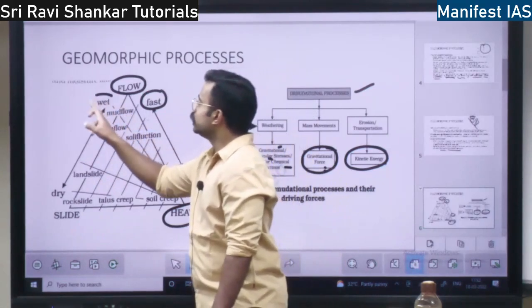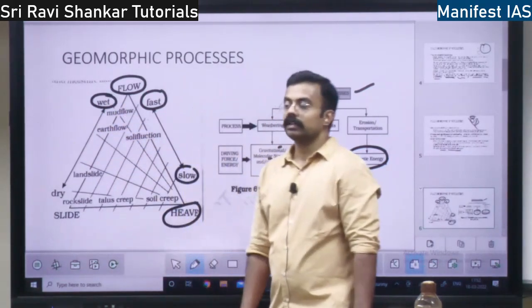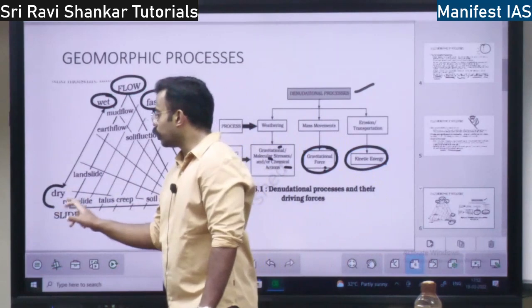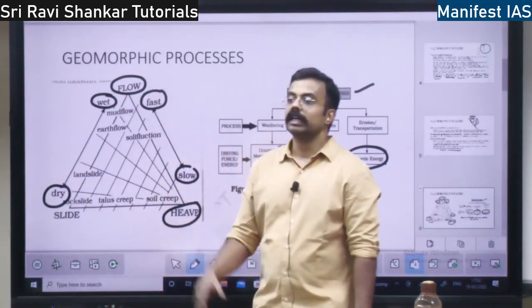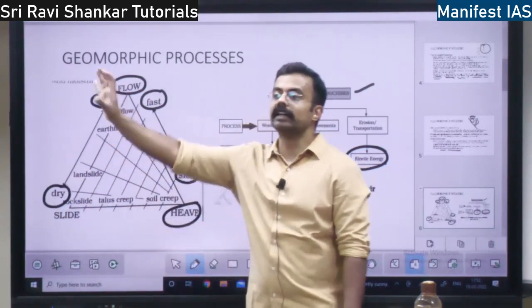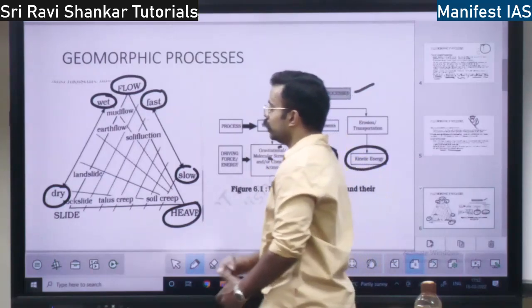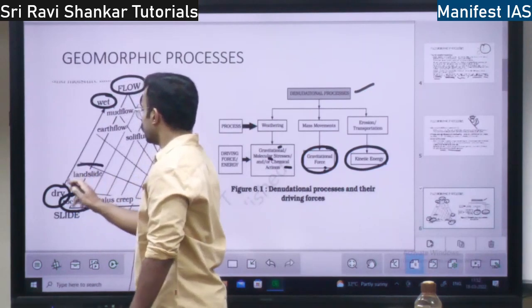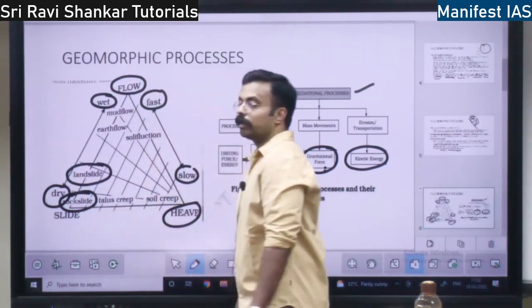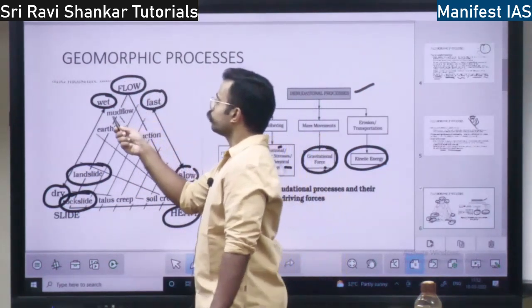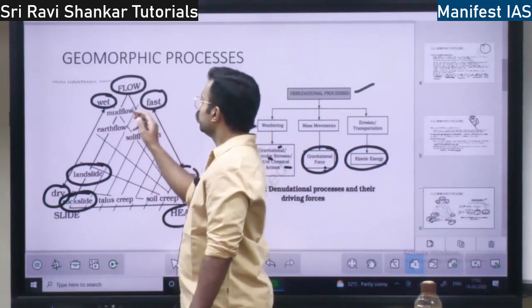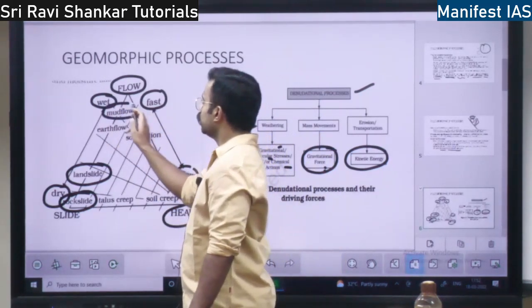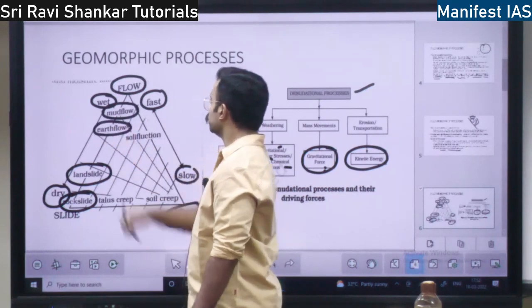Flow will happen when there is a wet surface. But if there is a dry surface, what will happen? It is going to slide, like a landslide. So slide will happen. The best examples are rock slide, landslide, all these things. The best examples for flow under wet conditions, which is fast, are mud flow or earth flow, right?